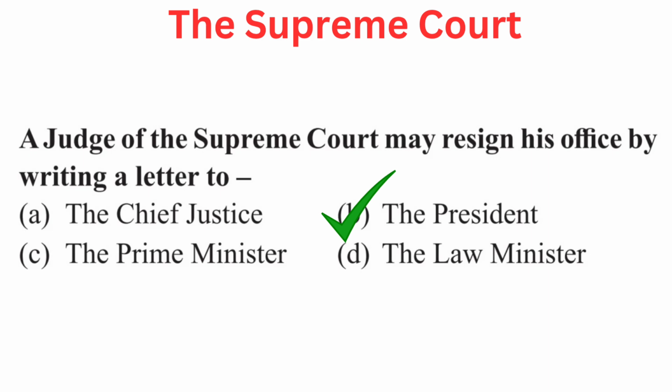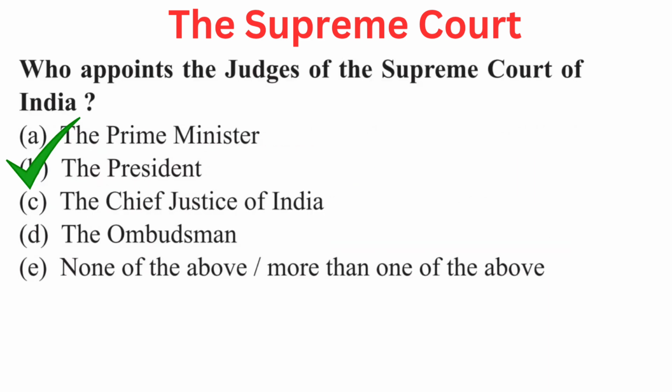Your question is, a judge of the Supreme Court may resign his office by writing a letter to. Your options are A. The Chief Justice, B. The President, C. The Prime Minister, or D. The Law Minister. Right answer is B. The President.